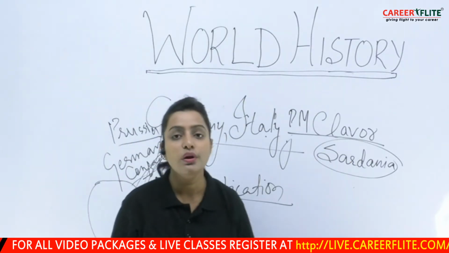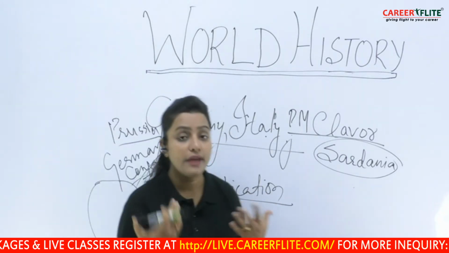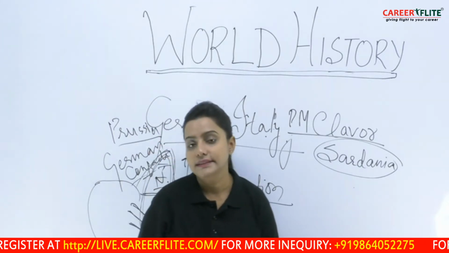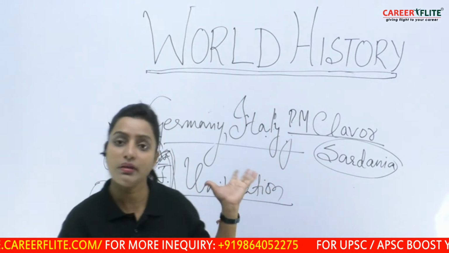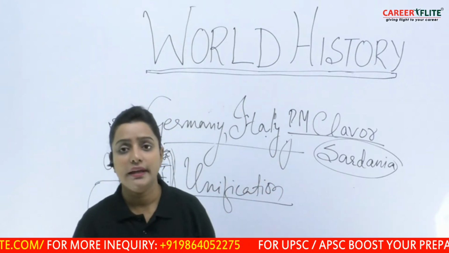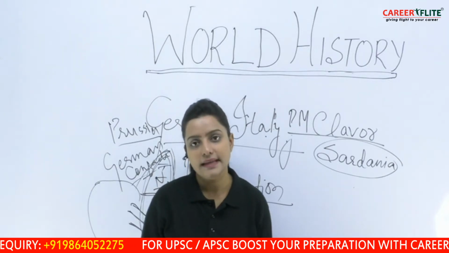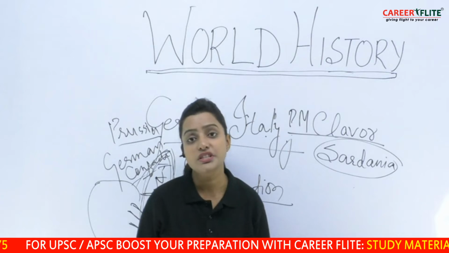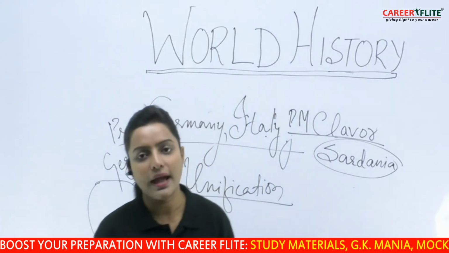So Cavour worked by military tactics to unify Italy. Later on, due to the efforts of Cavour of Sardinia, Italy also becomes unified. So along with Germany, Italy gets unified. The unification of Germany and Italy took place simultaneously. Now see what happens in world history.